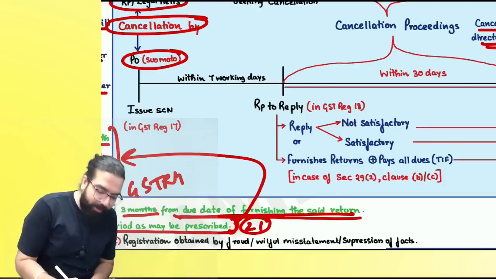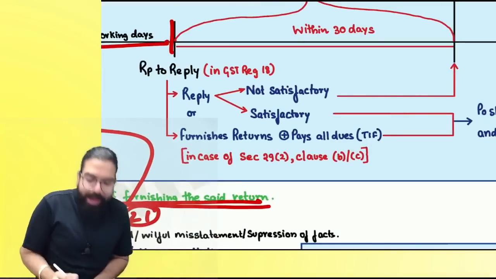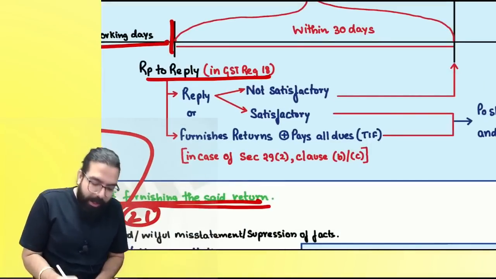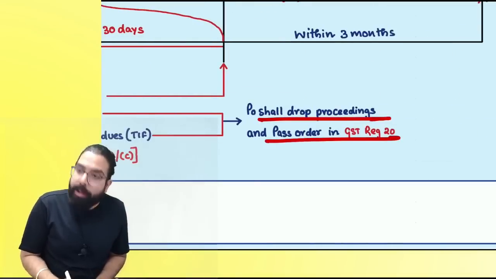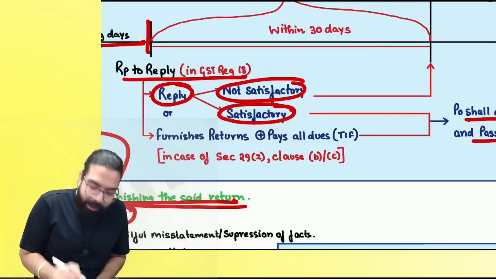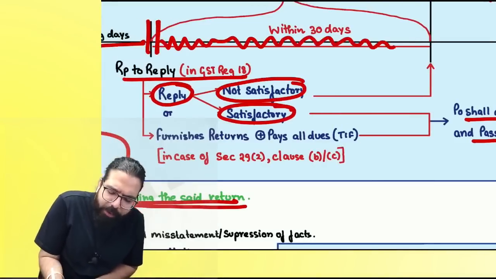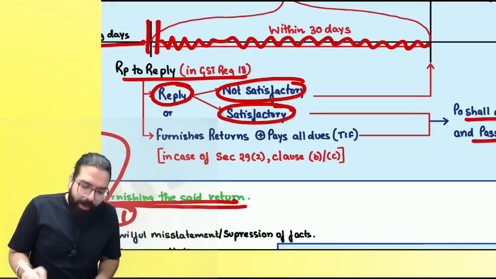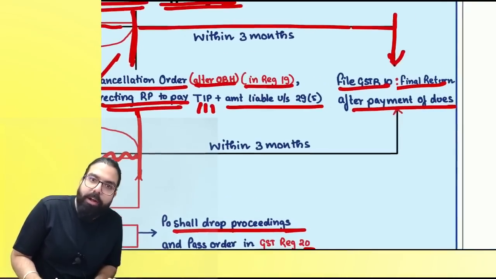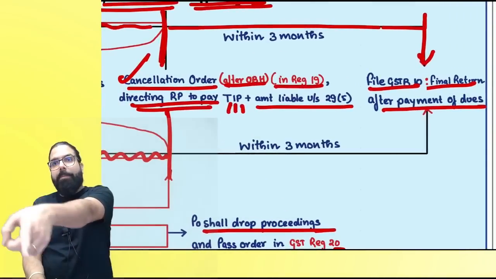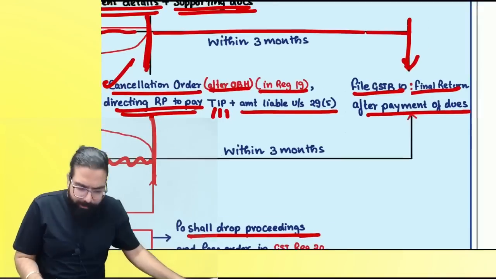If the proper officer wants to cancel, first of all, he will give you a show cause notice. Within 7 working days, you will have to go ahead and reply. Are we clear, everyone? If your reply is satisfactory, then he will drop the proceedings. If your reply is not satisfactory, then he will tell you, okay, from today we are starting the cancellation proceeding. He will tell you the date from when he is starting the cancellation proceeding, and once the cancellation proceedings are done, he will give you a cancellation order and tell you to pay the liability, whatever is there on the stock and the capital goods which are there. You go ahead.